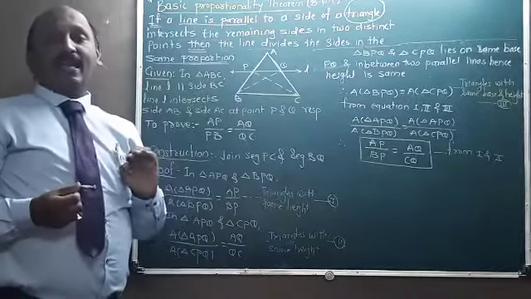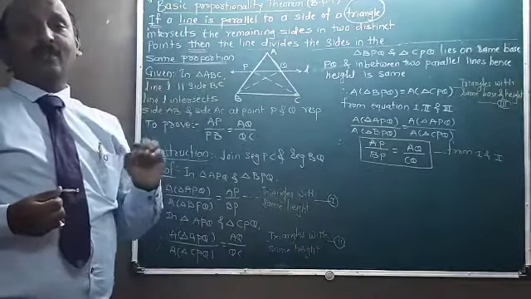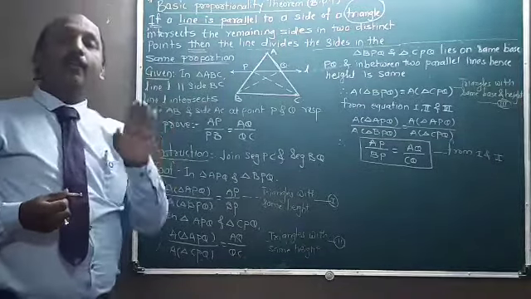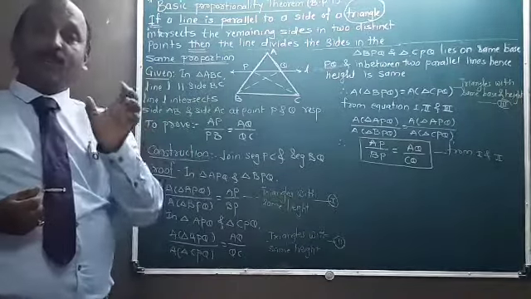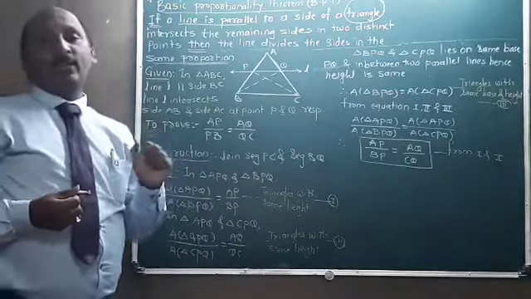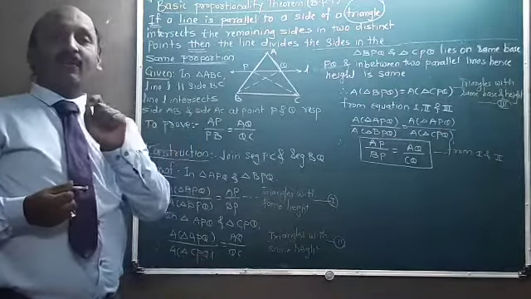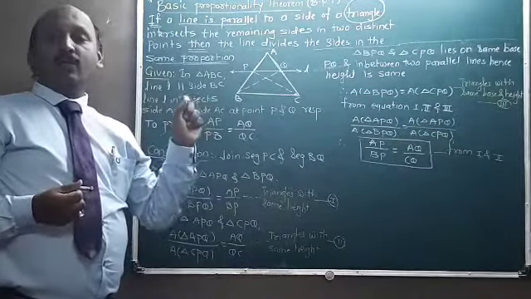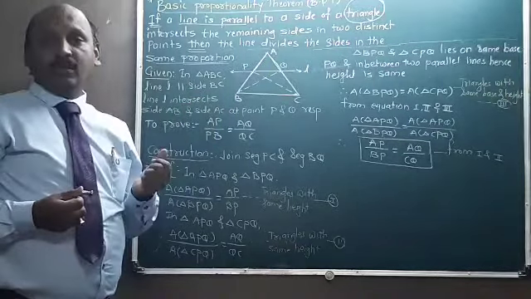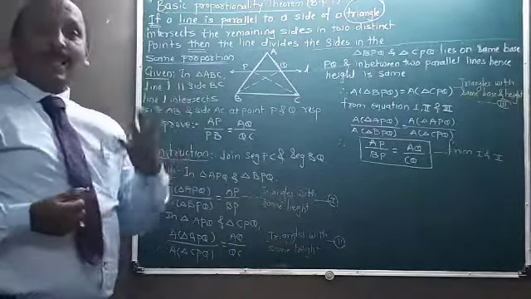Third property we have seen is that the ratio of areas of two triangles with a common or equal base is equal to the ratio of their corresponding heights. And finally we have seen that for the ratio of areas of two triangles, if base and heights are equal, then the ratio is 1:1, or the areas are equal.